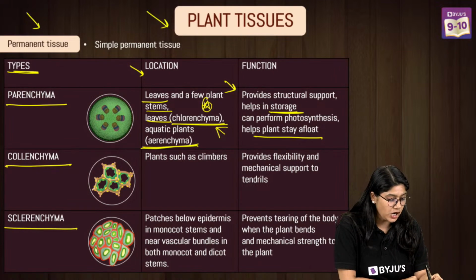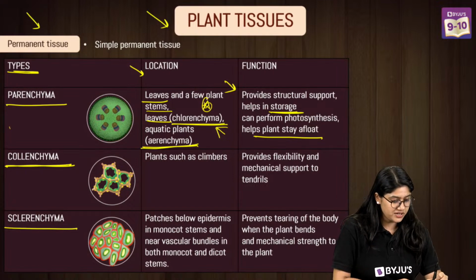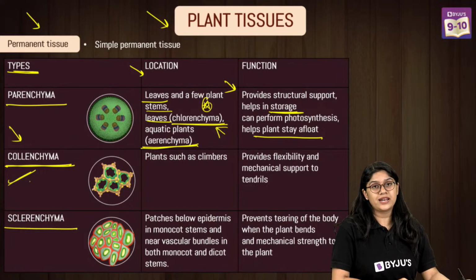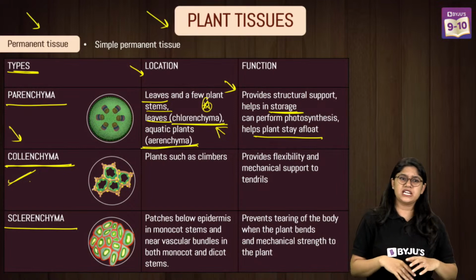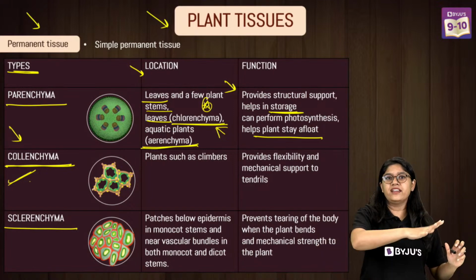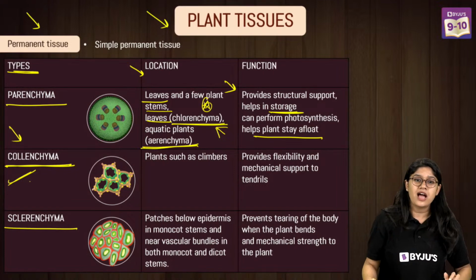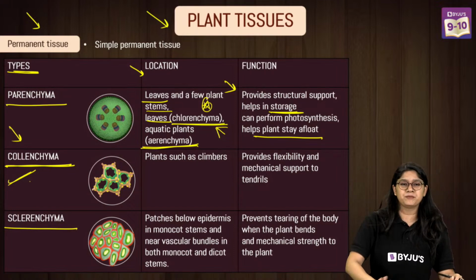Okay, now let's talk about the next, everyone. We're talking about the collenchyma. Yes, aerenchyma is present in lotus also. Now, collenchyma are the ones that provide flexibility to the plants. How many of you have seen plants bending like this when it is very windy outside? I'm sure you would have seen plants bending properly.